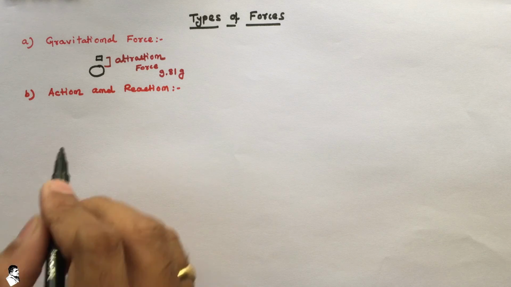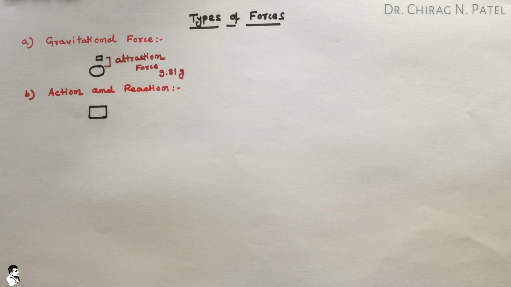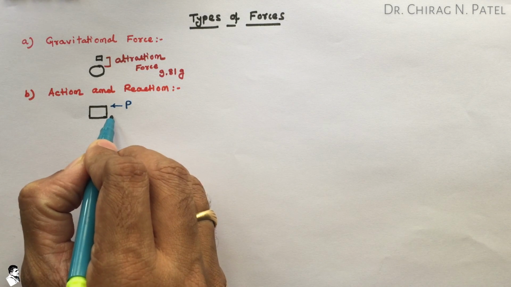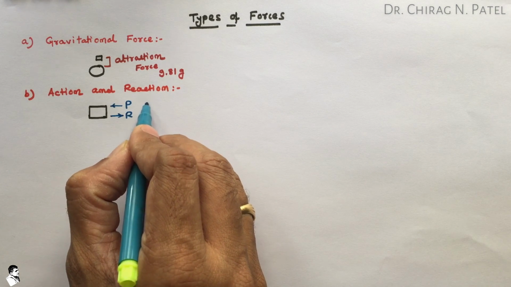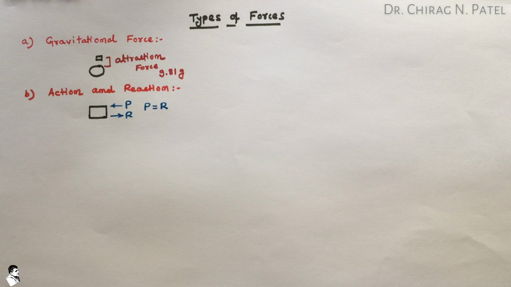Now when any body is available, and on that body we are applying a force of intensity P, naturally there will be a reaction from the particle of that body, and that P is exactly the same as the R without any decrement of the forces due to the distortion. So as per Newton's third law, whatever the action applied, there will be the same reaction from that particular body.